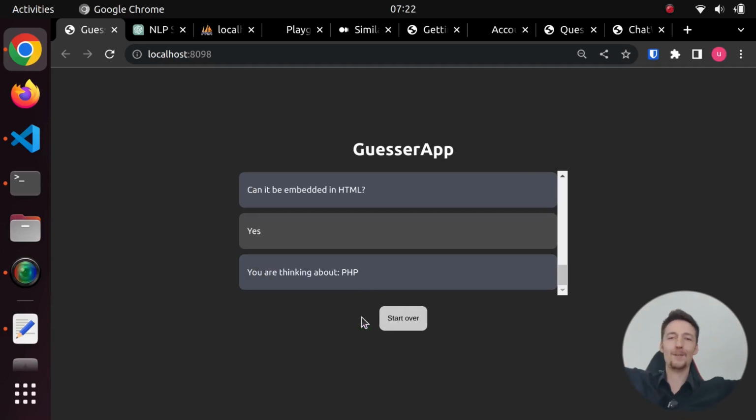You are thinking about PHP. Great, it works. That is amazing. Let me know if you try it out, if it works for you. Pretty impressive, I have to say. Sometimes I'm just surprised by how quickly it knows what I'm thinking about. Now, you're gonna say, well, you trained it on PHP. Think of something else, like Rust.